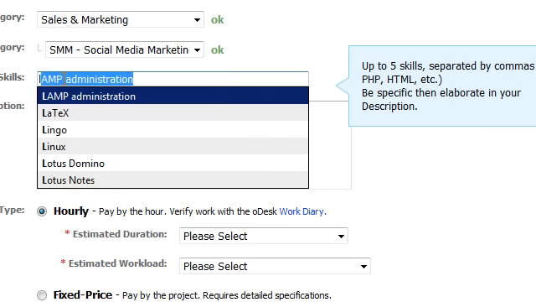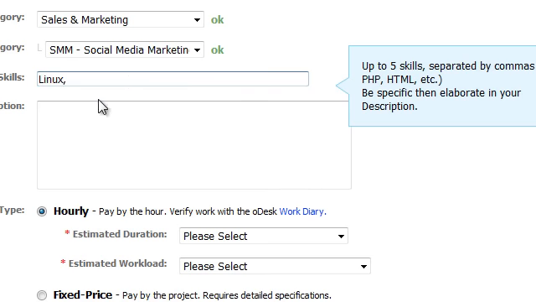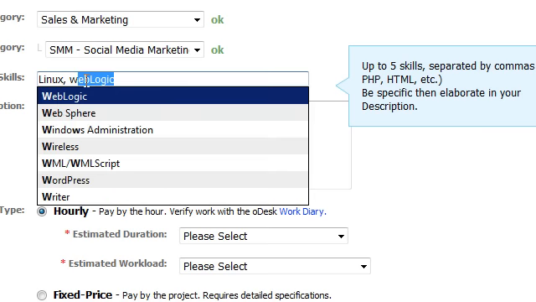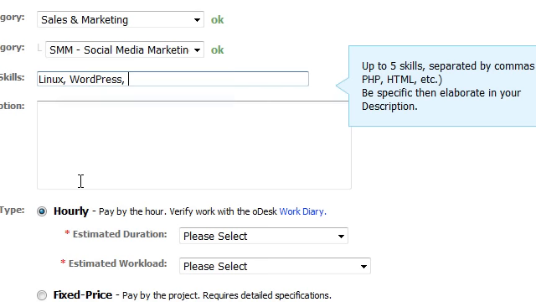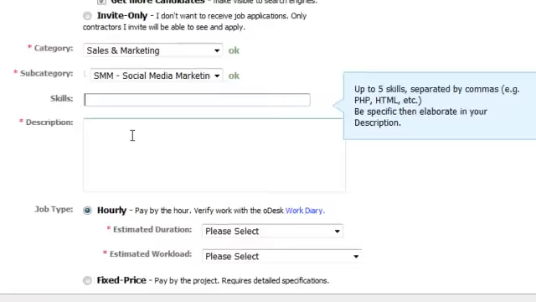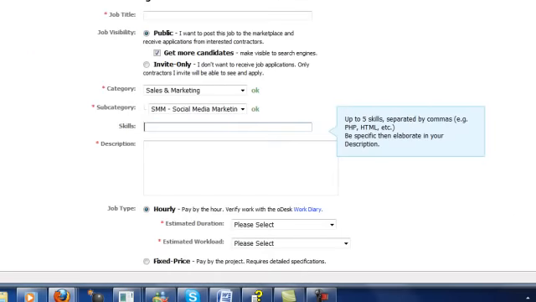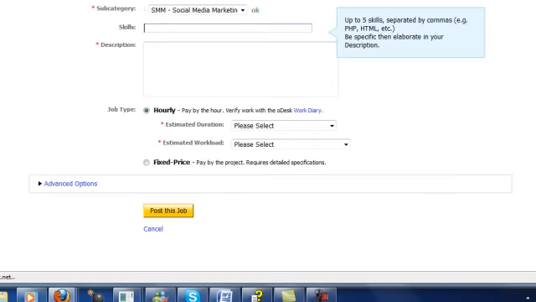proficient in. Even if we press one letter, we get a bunch of stuff here. Here's Linux, and whatever you'd like them to be efficient in and have background in, WordPress if you need a website. Anyway, you get the idea. And then here, you're just going to put your description about exactly what you're looking for them to do for you, how many hours it might be, or is it a paid project, a fixed price for a paid project, or if it is hourly, how long will the project last, and so on.